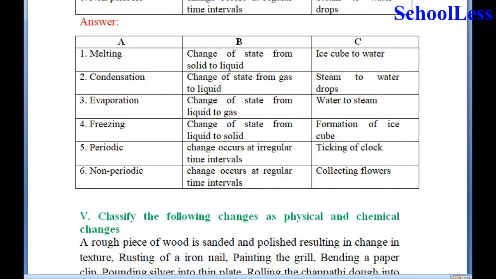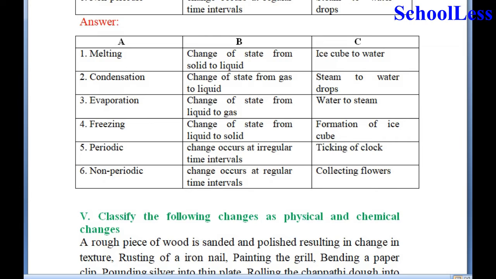So melting is a process by which the state of solid is changing into a liquid. Example is ice cube into water. That means if you keep an ice cube outside in the open atmosphere, it gets converted into water by melting. Question 2, condensation.